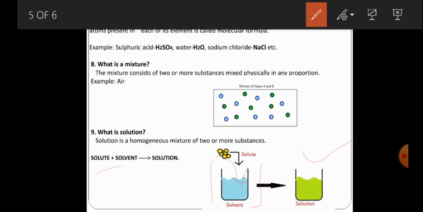The solute dissolves in the solvent and forms a solution. Solute plus solvent, finally we get a solution. Instead of sugar, you take salt as a solute, and the salt will be dissolved in the solvent, water. Finally we get a salt solution. Solute plus solvent, finally we get a solution.